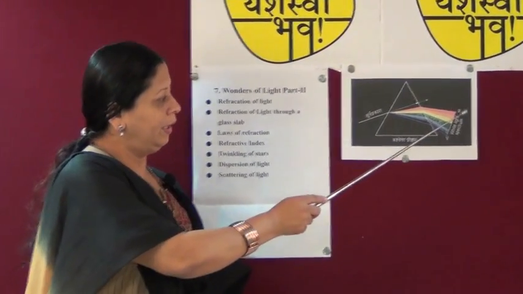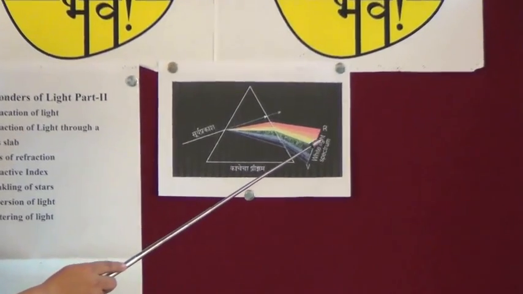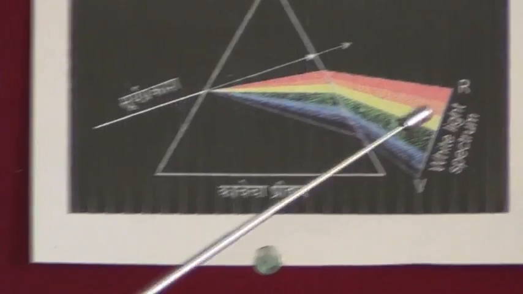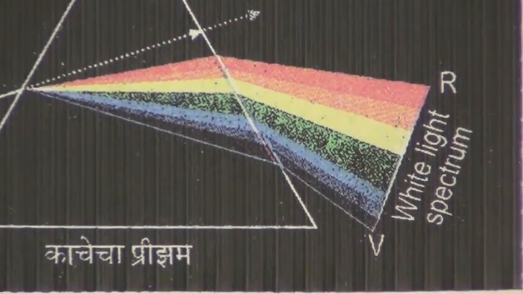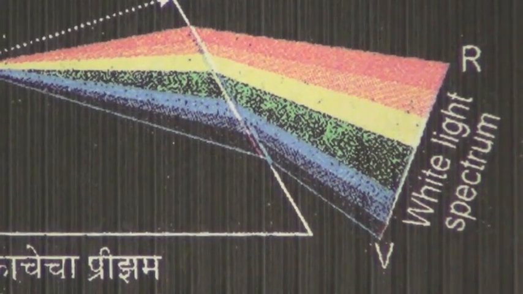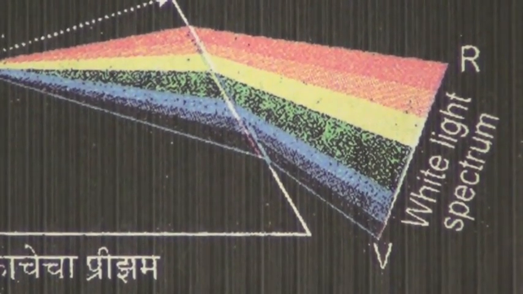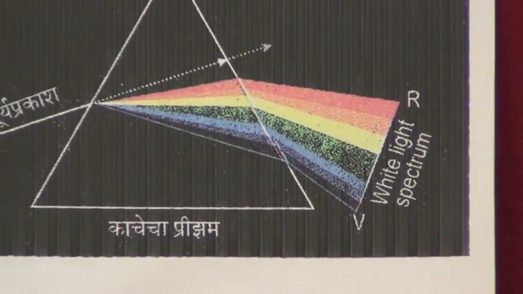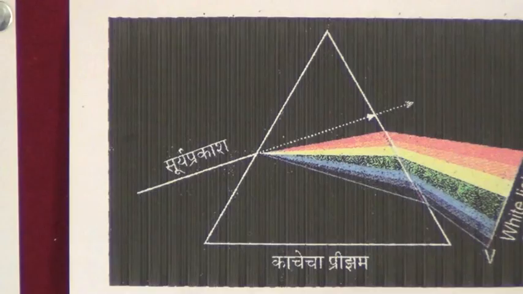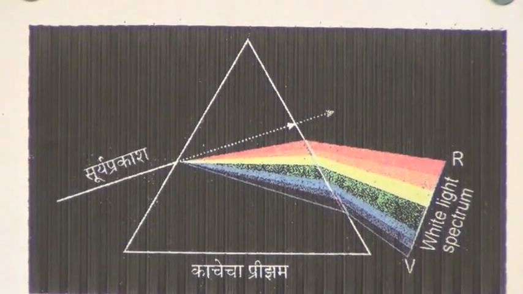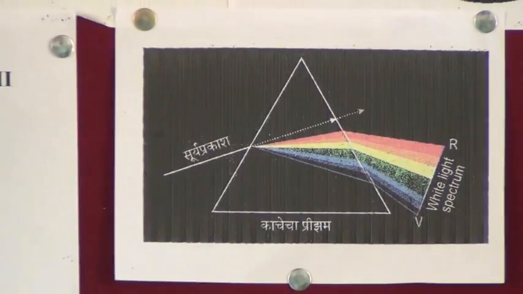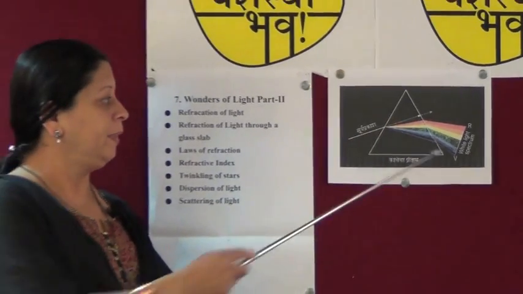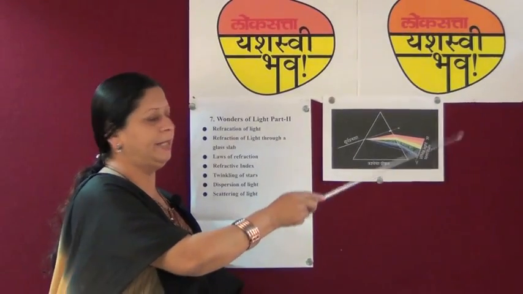So we can see the red color band, orange color band, yellow color band, green color band, blue color band, indigo color band and violet color band. These are the 7 different colors of the rainbow. So Newton was the first scientist who showed that white is the color of sunlight, which is a mixture of 7 different colors. These 7 colors are always present in white, and if we do an experiment with 2 prisms, we again get a white beam of light from the other prism.